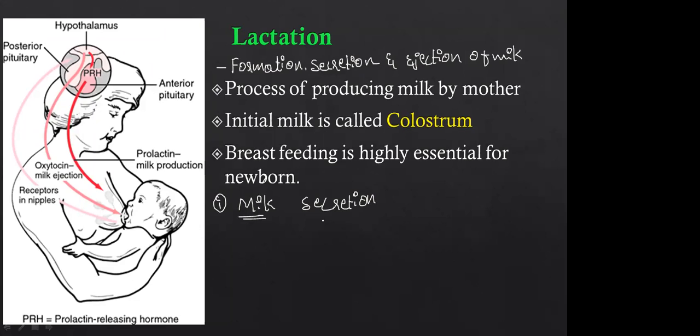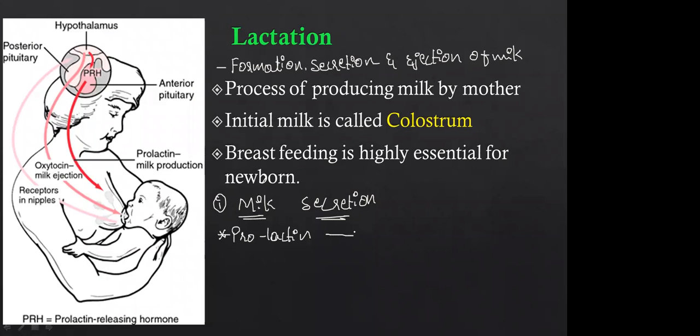Okay, so how is the milk going to be secreted? The milk is secreted by the alveoli of the mammary glands. Do you remember the alveoli of the mammary glands? While explaining the structure of the mammary gland, I explained that. Yes, from the alveoli the milk is secreted. These alveoli are stimulated by prolactin.